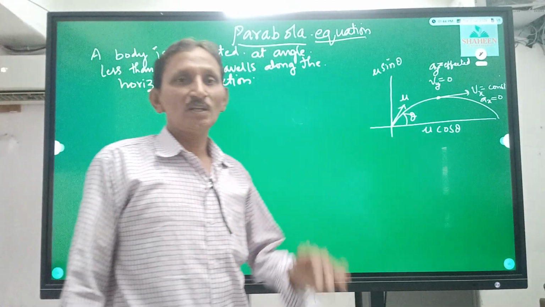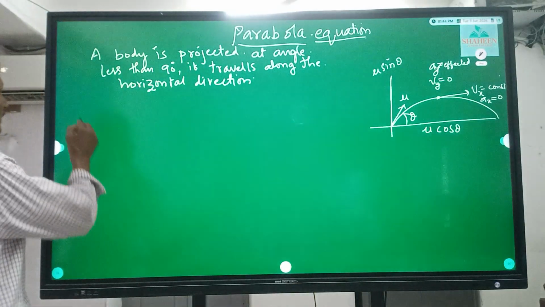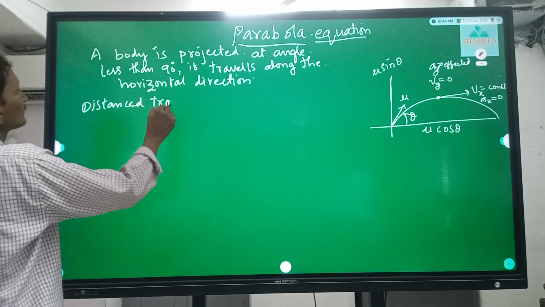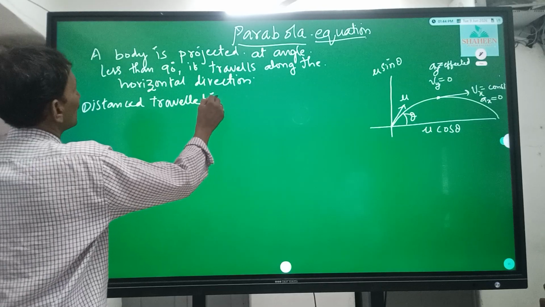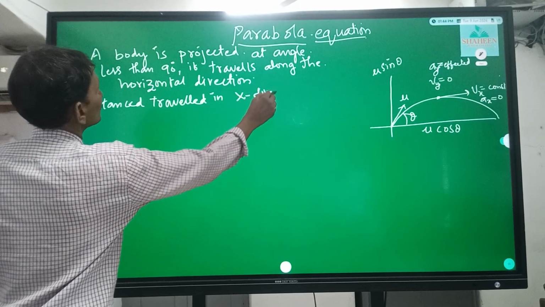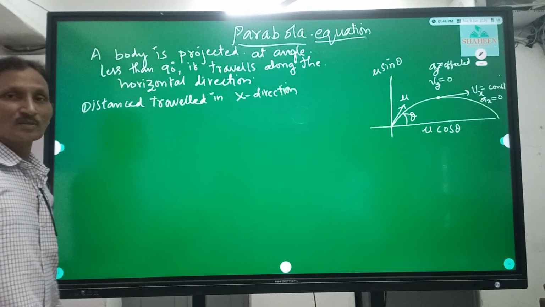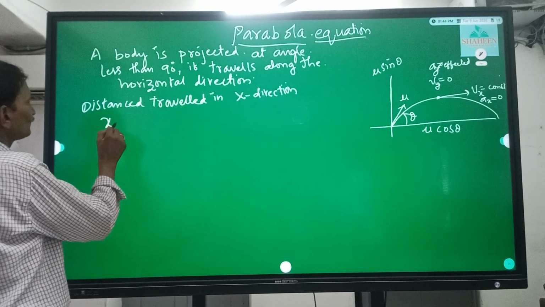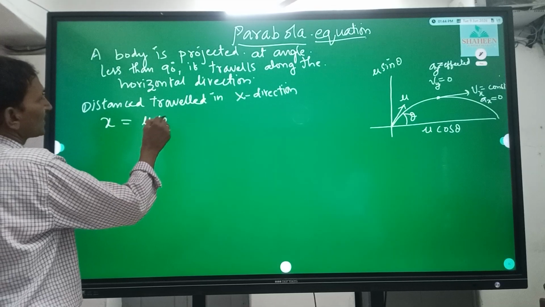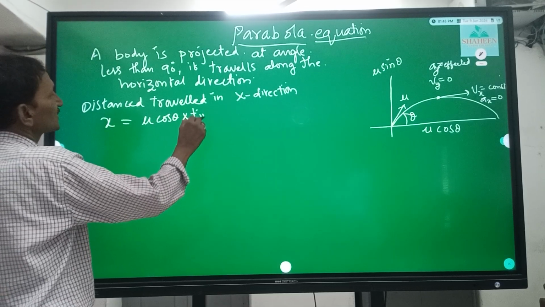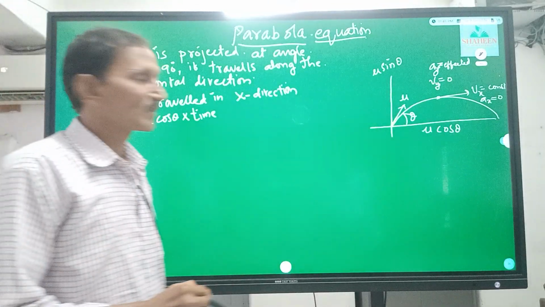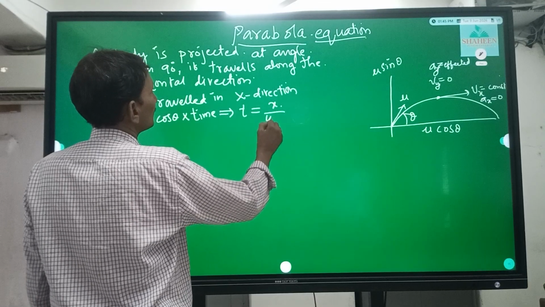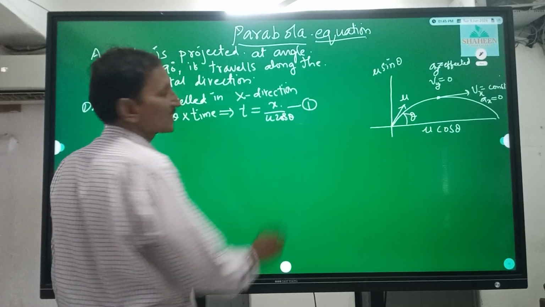Let us calculate the distance traveled by the body in the x direction. In the x direction, the component is u cos theta. So x is equal to the horizontal component into time, distance is equal to horizontal component into time. From here, t is equal to x by u cos theta. Make it equation 1.